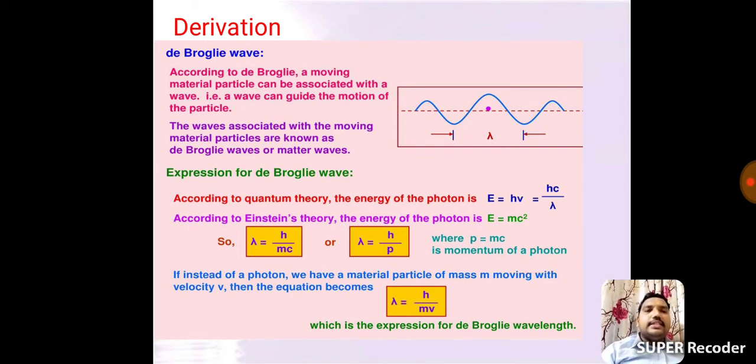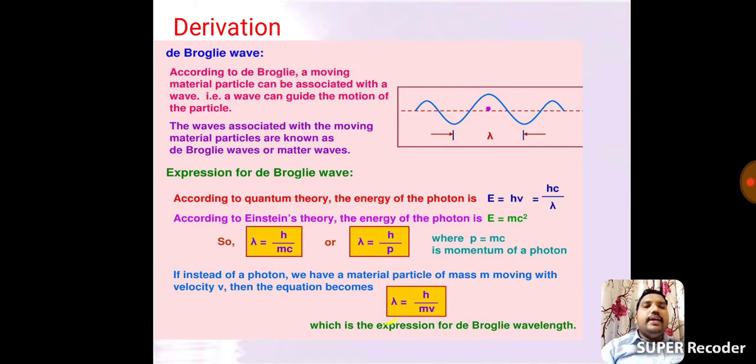Here c is the speed of light. The speed of light explains only light packets. But generally these are energy packets, so we replace the speed of light c with v, the velocity of the matter. That velocity explains both the energy packet character and the light packet character. So we get lambda equals h by mv.